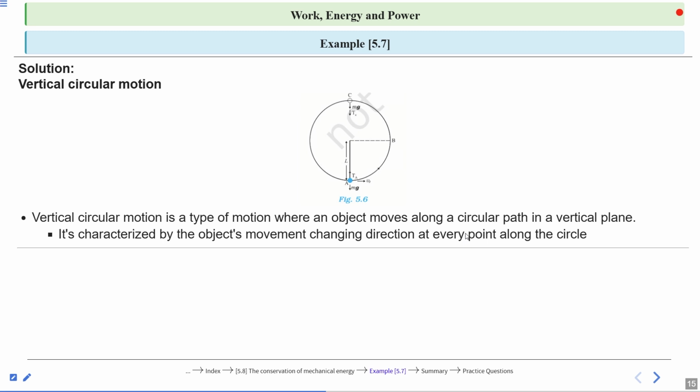It's characterized by the object changing direction at every point along the circle. So at point A, at point B, and at point C, the direction is different. Can you tell me what causes the speed to increase at the bottom and decrease at the top? Gravity helps at the bottom and opposes at the top.